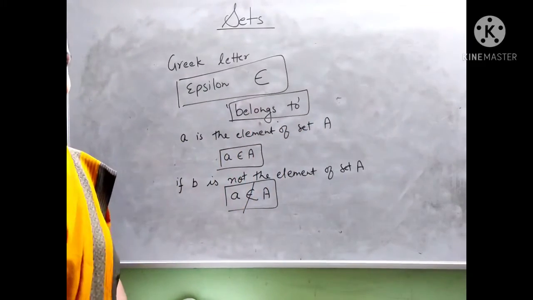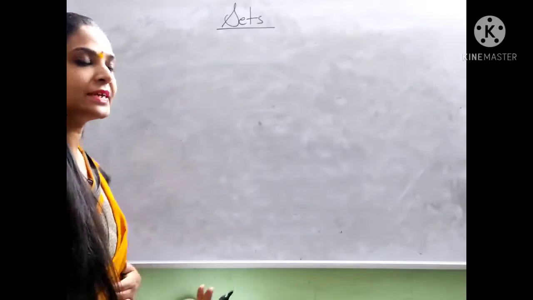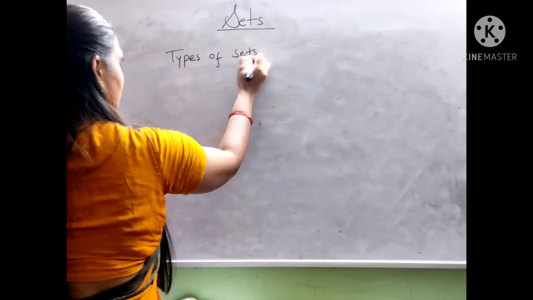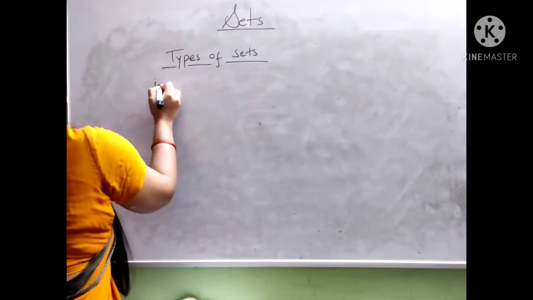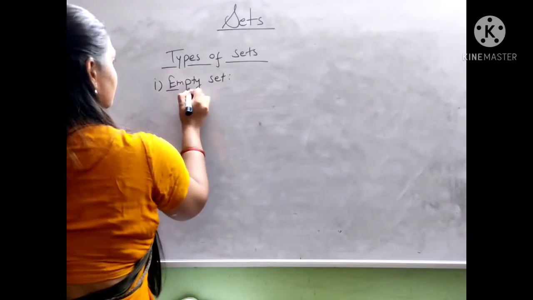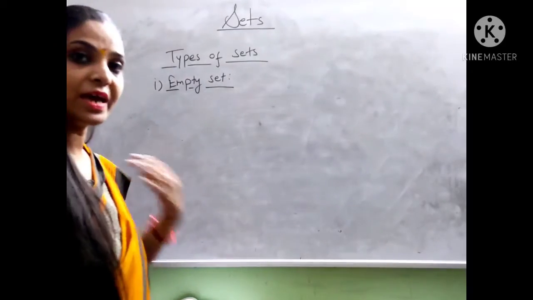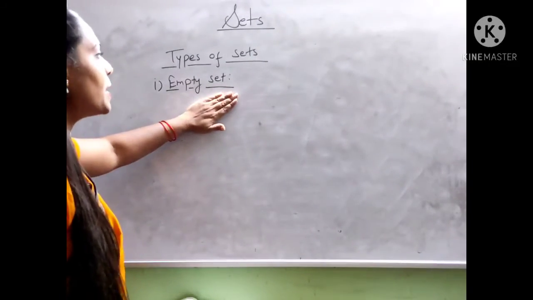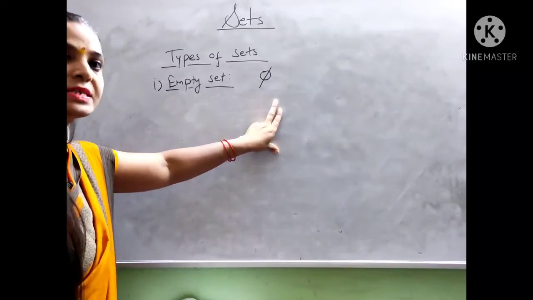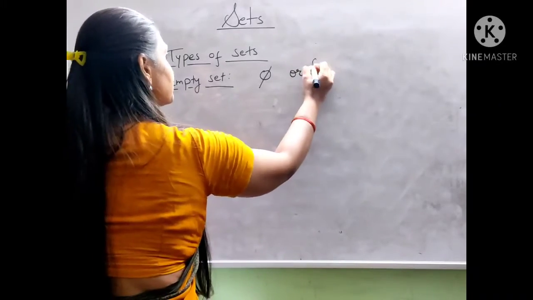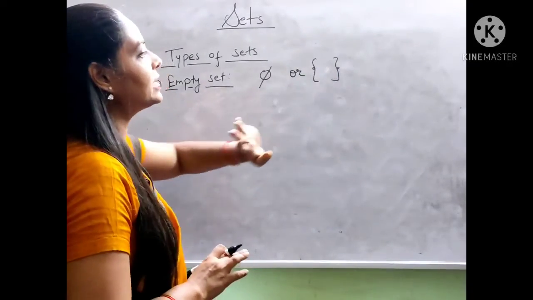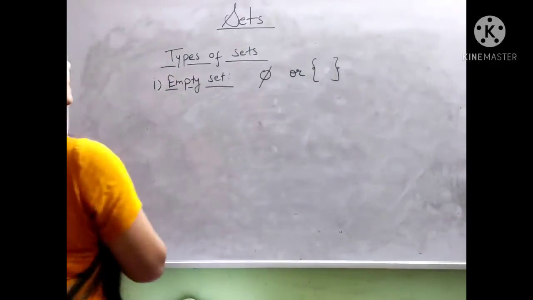Got it, everyone? Now we have to learn different types of sets. First is the empty set. A set which has no element is called an empty set and is represented by the Greek letter phi. We read it as phi, or we can also represent an empty set by curly brackets, but we do not write any letter in it. So it represents an empty set.